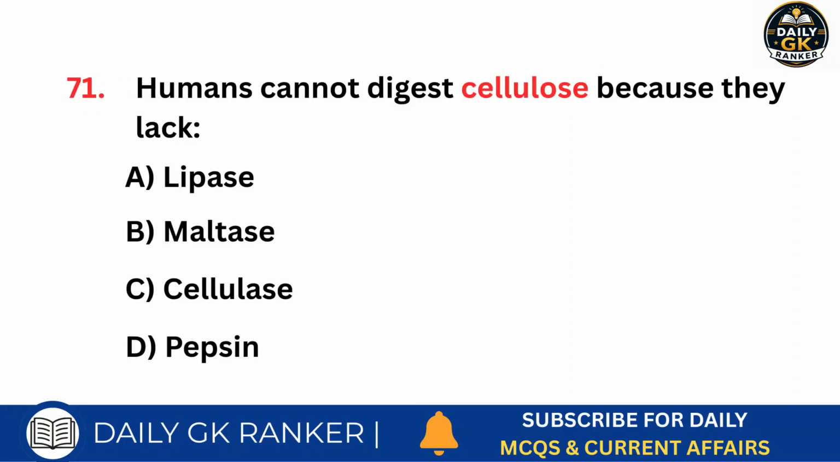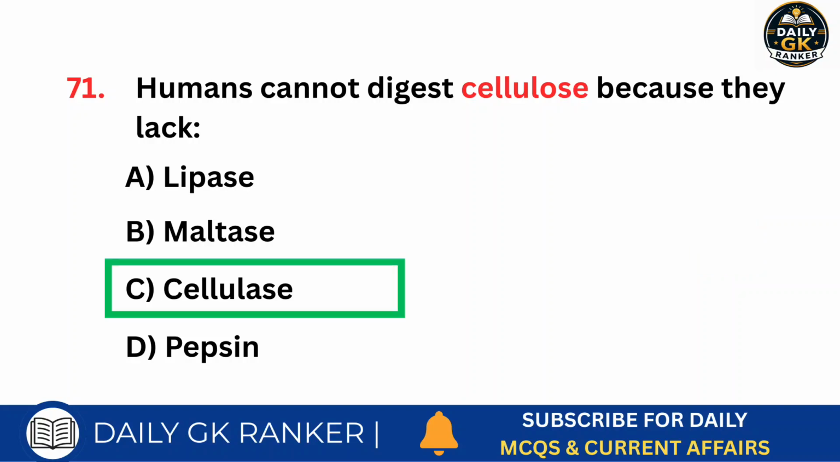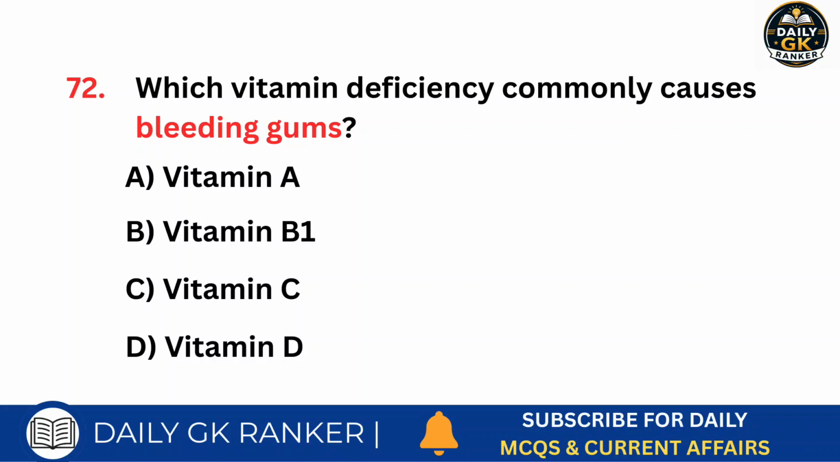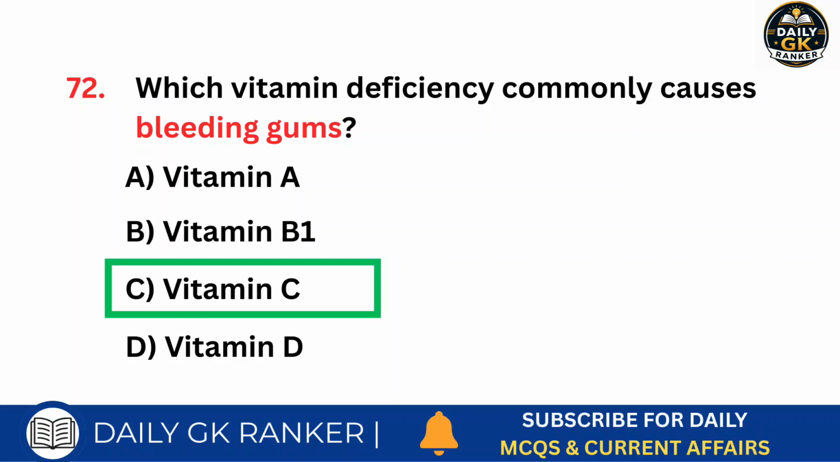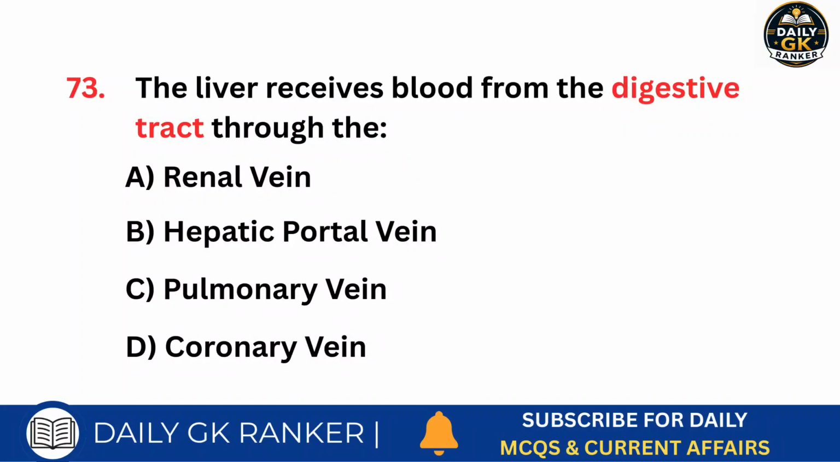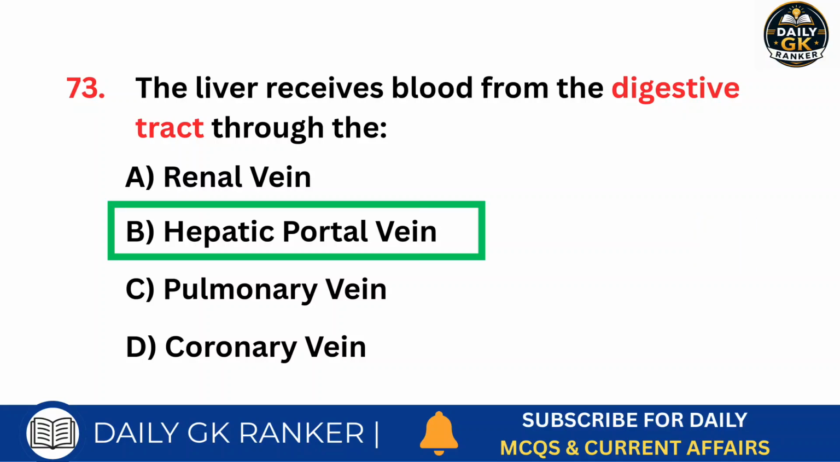Humans cannot digest cellulose because they lack? Answer is cellulase. Which vitamin deficiency commonly causes bleeding gums? Answer is vitamin C. The liver receives blood from the digestive tract through the? Answer is hepatic portal vein.